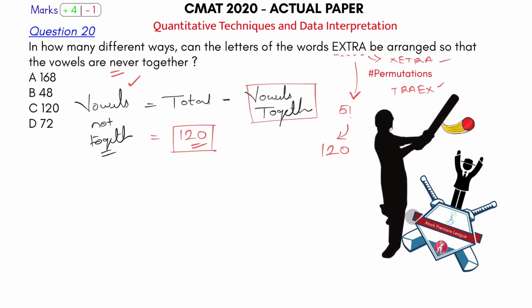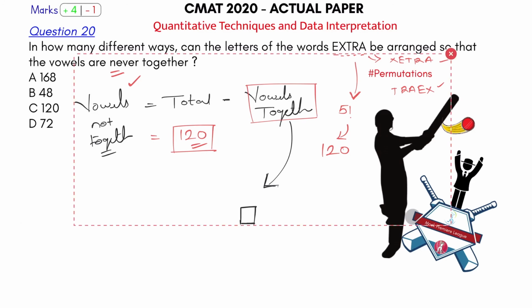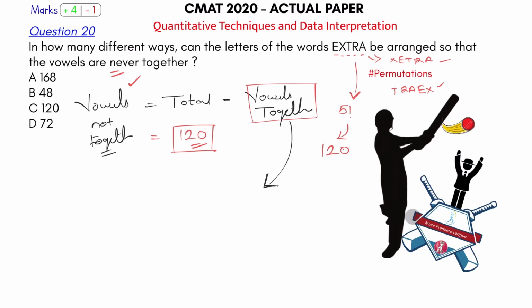So how do you find this out? Vowels are together, make them together. Okay, we had learned this in basics of permutation. Whenever you want something to be together, tie them together. So I tie these two together, which is E and then A. I have two vowels here, so let's write it E, X, T, R, A. I want vowels to be together, so I'll tie this E and then A. They have to be together always.